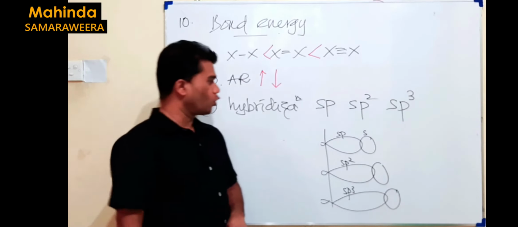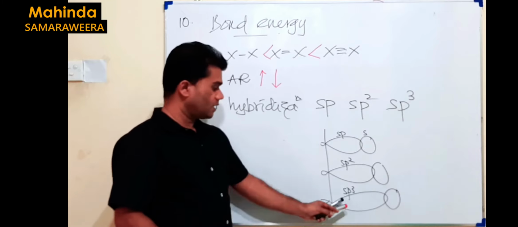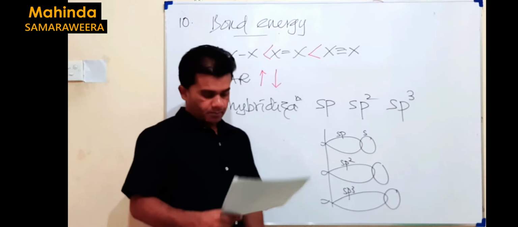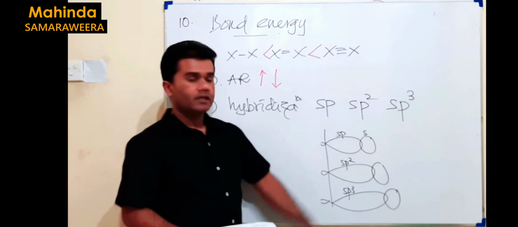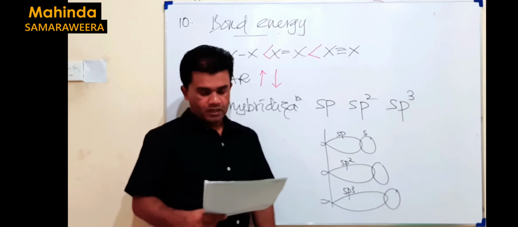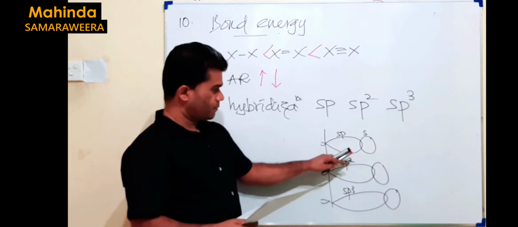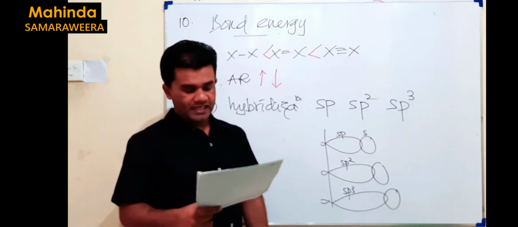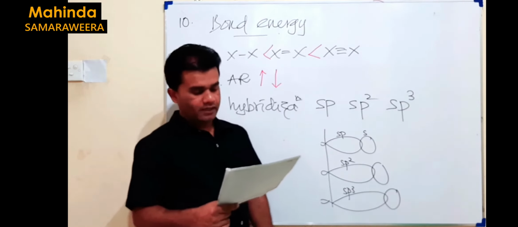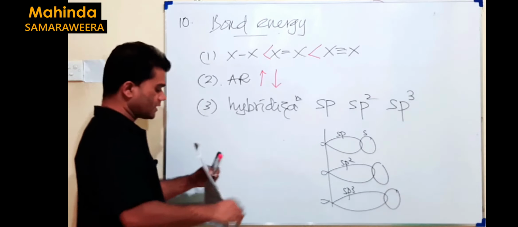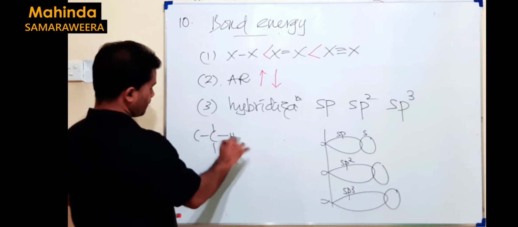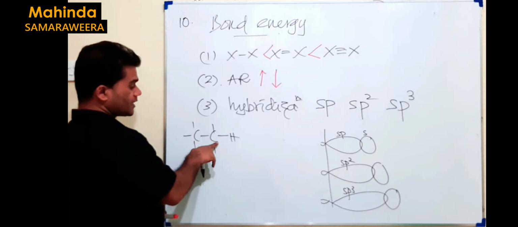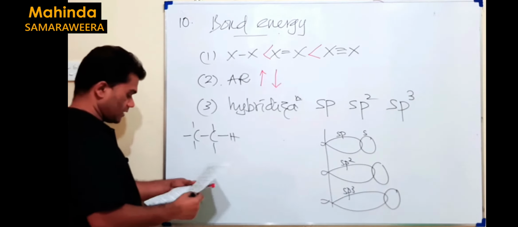Bond length increases, bond energy decreases. So which one has the lowest bond energy? It should be in the case of sp3. But the question is about highest CH bond energy. Then it should be in the sp-s case. So where do you find sp-s overlapping? In CH bond. First one, C2H6. C2H6 bonding arrangement, if I consider it, it's something like this. This is how we get it. sp3-s overlapping, not the answer.